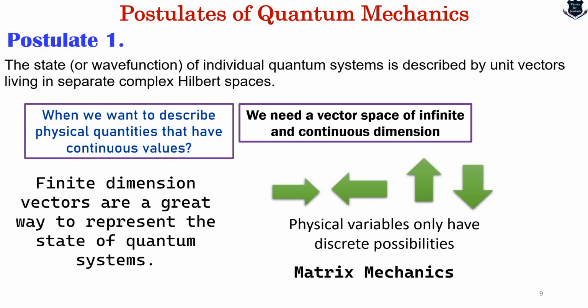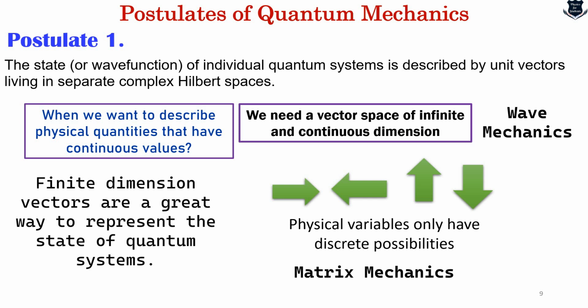And it turns out to be possible to define it in a Hilbert space, and this is referred to as wave mechanics. So we went from finite to infinite, and for infinite we need something which is infinite and continuous, and it is possible to define in a Hilbert space. I will be covering the details of Hilbert space in the next part of the video, but this is a kind of an understanding. So this is postulate 1.